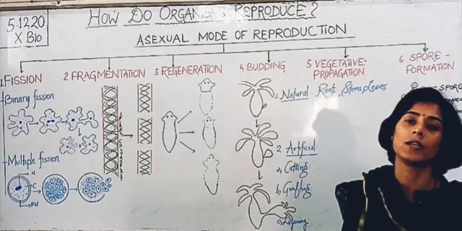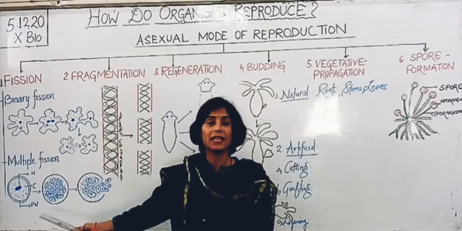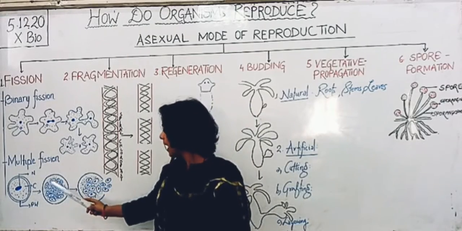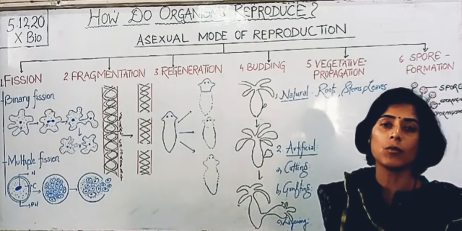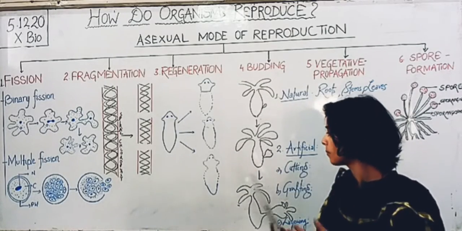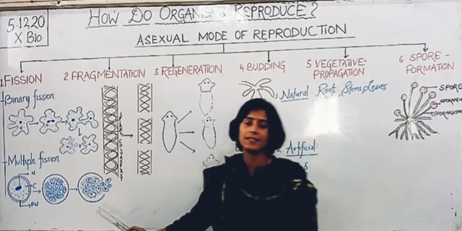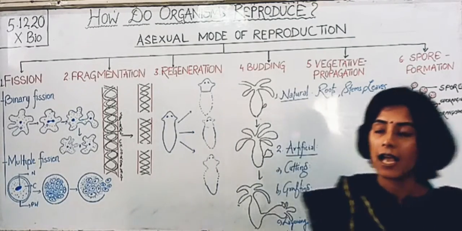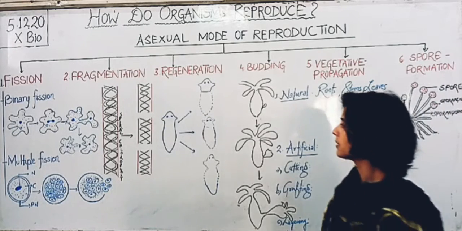The division of the nucleus takes place inside the cell and results in many nuclei. Eventually, under favorable conditions, the outermost protective wall, the cyst, ruptures or breaks and these nuclei are released. This is actually observed in Plasmodium. So this was about fission.